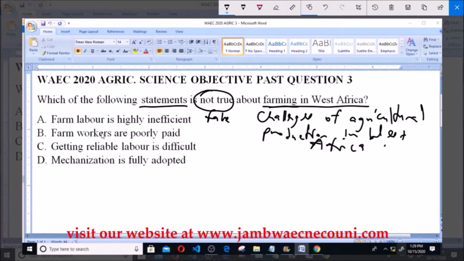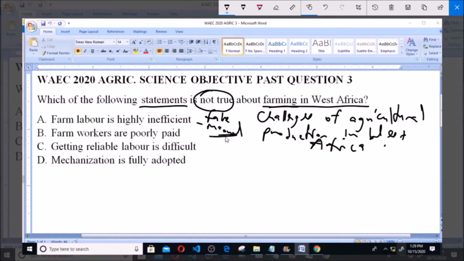So option A says farm labor is highly inefficient. Now this is actually true as it regards farming in West Africa. Farm labor in West Africa is mainly manual labor, and for that reason it is highly inefficient. So this is true, and we're asked to pick out the one that is false. But this statement here is true, so it is not the answer to the question.